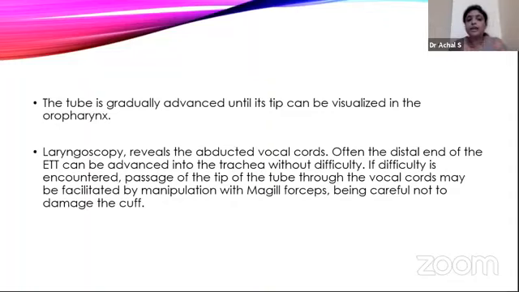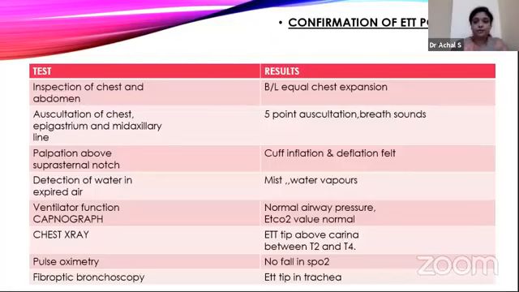Then you do the regular laryngoscopy with your left hand. Mind you, the tube should be passed with the right hand, and regular laryngoscopy done in the left hand till you visualize the vocal cords. Then you also see the tip of the ET tube in the oropharynx. After you see the wide abducted vocal cords, you can guide the ET tube directly into the glottis. But if you find it difficult, we can use Magill's forceps, hold the tip of the ET tube seen in the oropharynx and guide it into the vocal cords. I'll just show you a video of it.